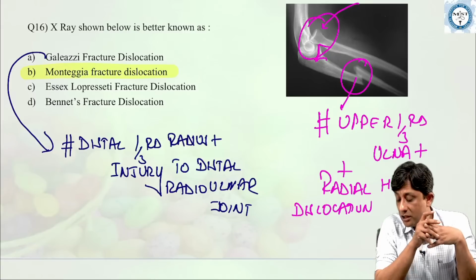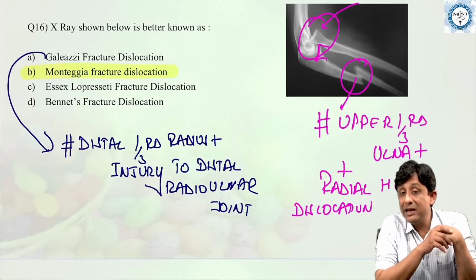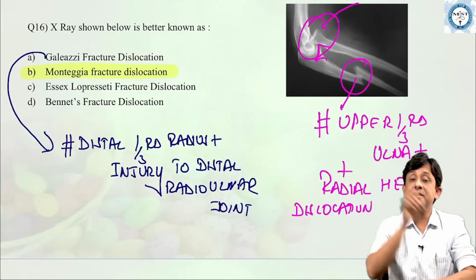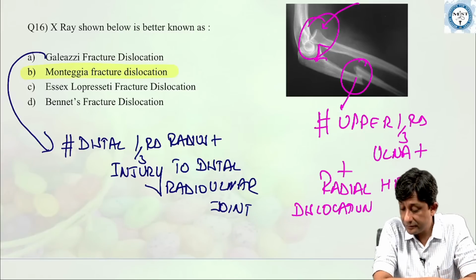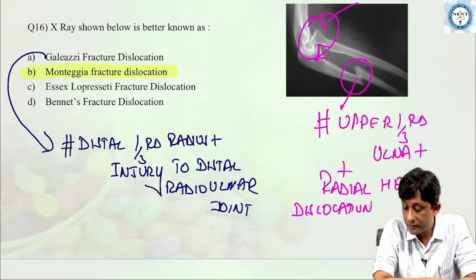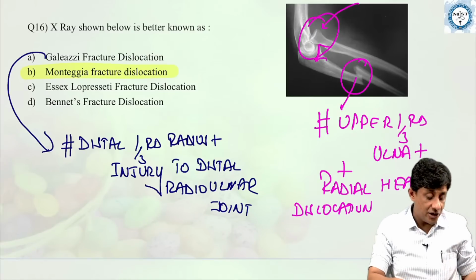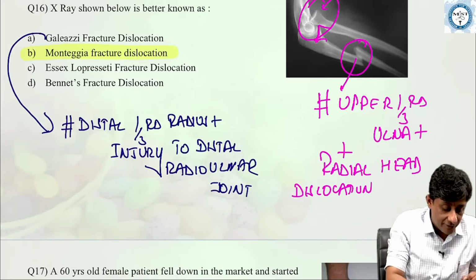No, Mudit, both bones don't break. In Monteggia, the primary fracture is that of the ulna. In Galeazzi, the primary fracture is that of the radius. Okay. What is Essex-Lopresti fracture dislocation?